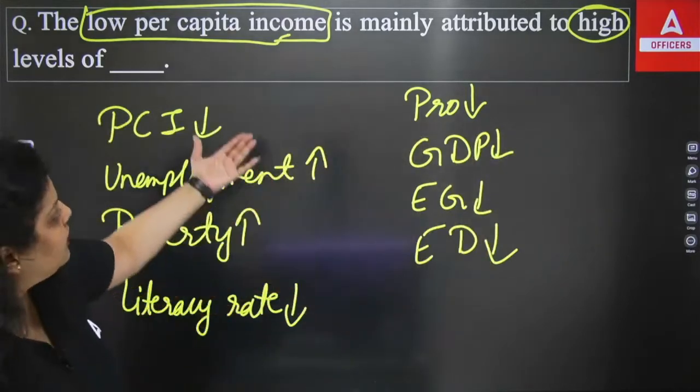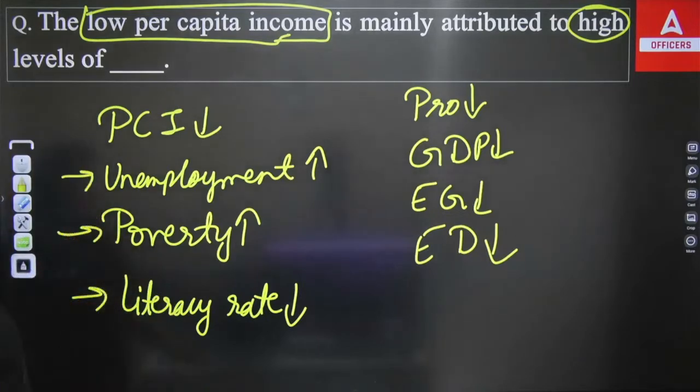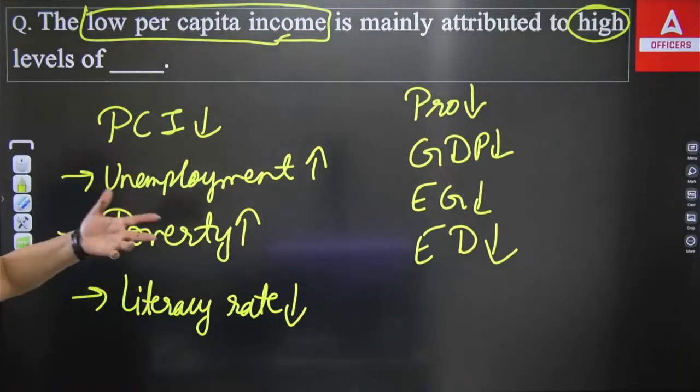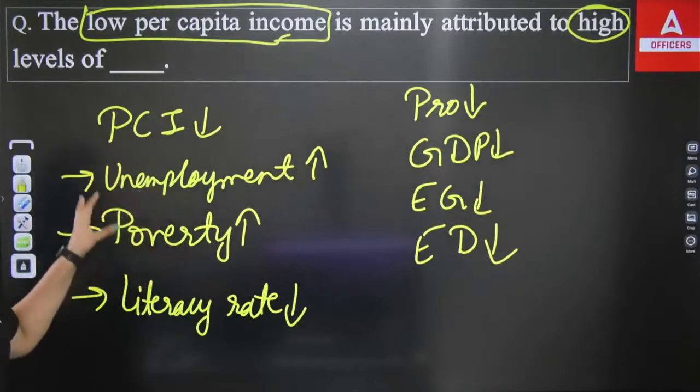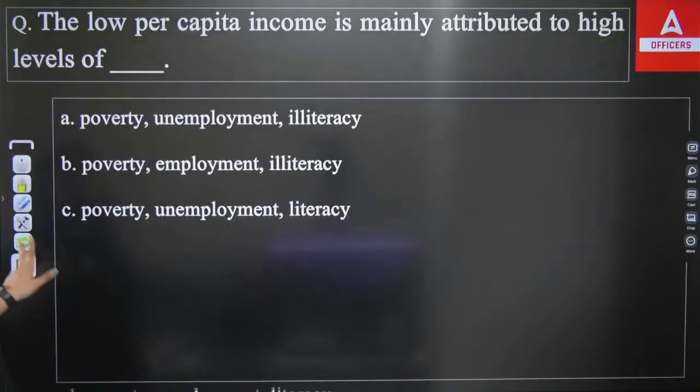Okay, so you have to tell what will be high. High will be your unemployment, high will be your poverty, high will be your illiteracy rate. Apart from that, living standard will also reduce because you do not have money. How can you increase your living standard? So these are the impacts that can be seen because of the low per capita income, and the options in front of you are here.